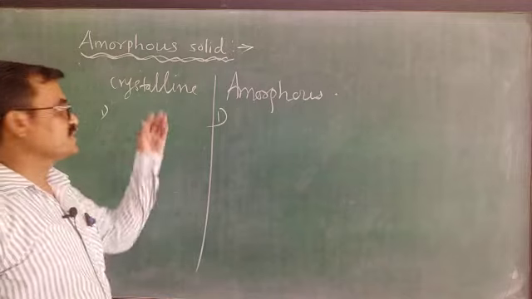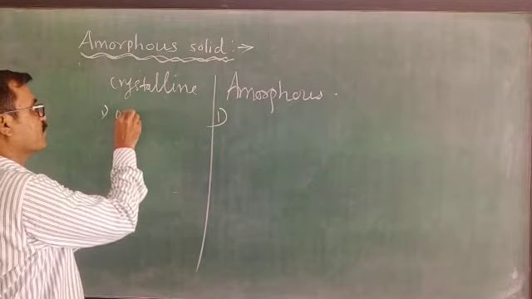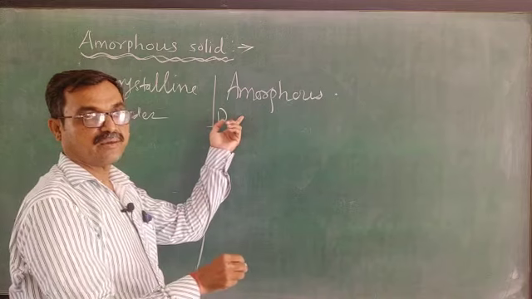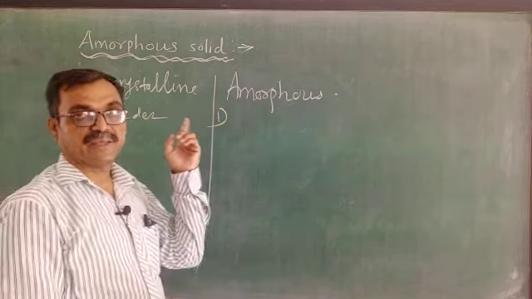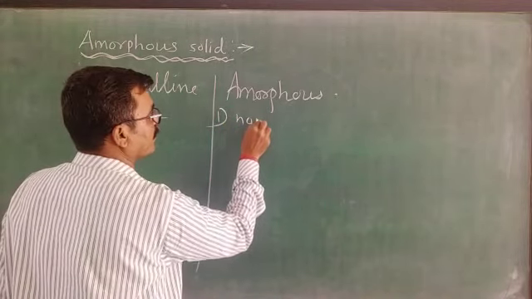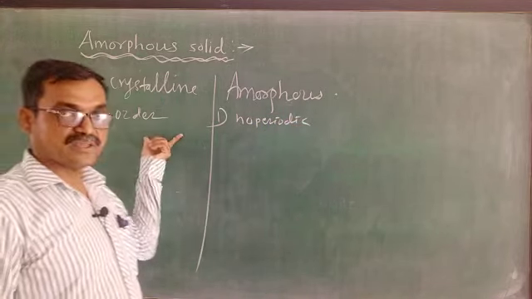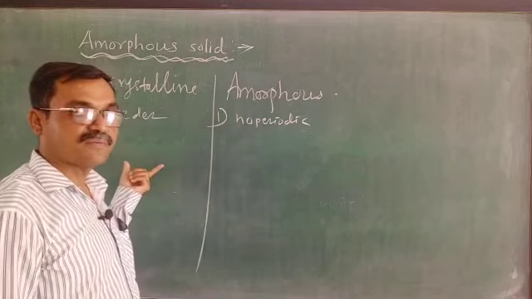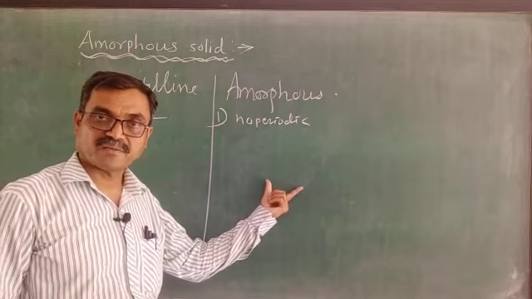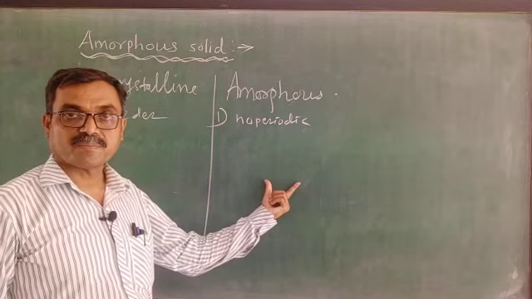See, in crystalline the constituents are in a particular arrangement, that is in order form. In amorphous they are not in order form, which means their arrangement is non-periodic. Then here sharp edges, here no sharp edges; here flat faces, no flat faces; definite interfacial angles, not definite interfacial angles; their melting points are sharp, melting points are not sharp.